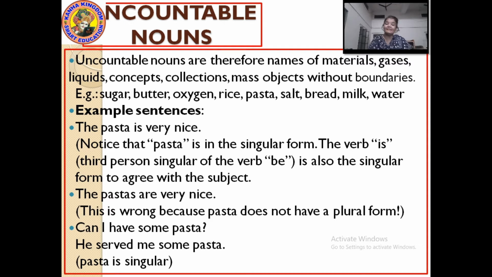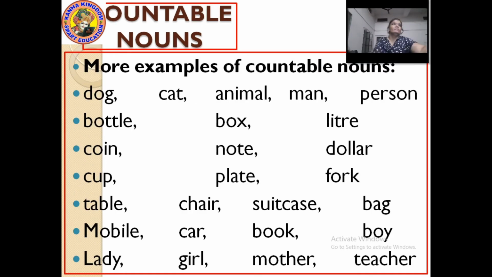Pasta is singular. An uncountable noun is always in a singular form. Okay? Let me give you some examples of uncountable nouns and countable nouns. First let's see some examples of countable nouns, and then we will move to the examples of uncountable nouns.